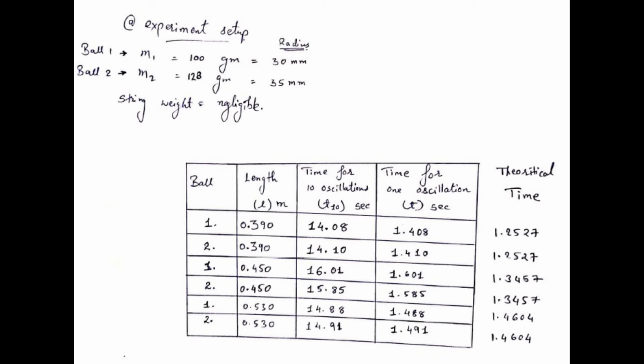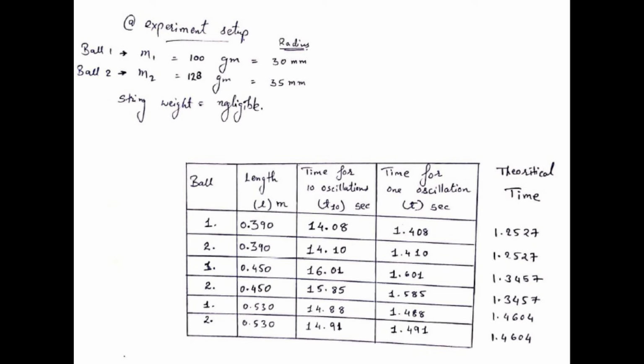Now see, there is a table shown on the screen. Here we have taken readings for two different masses at three different heights, that is, three different lengths of suspension. In this you can see that the time period is almost of the same order, say 14.08 and 14.10. I'm talking about the time period for 10 oscillations. Then the second one is 16.01 and 15.85, which is a small difference. So it can be considered as the same order.